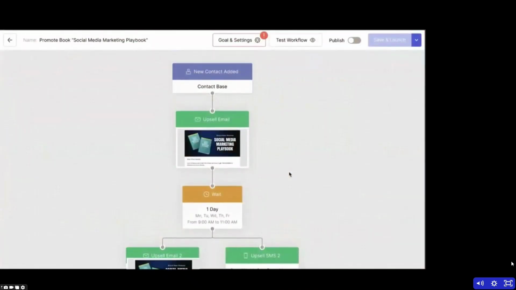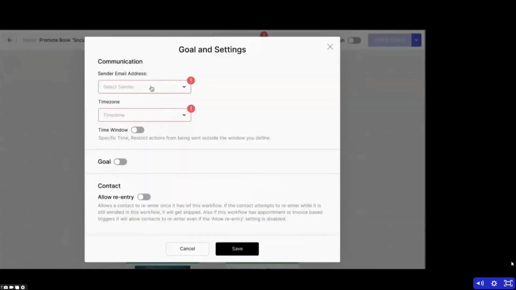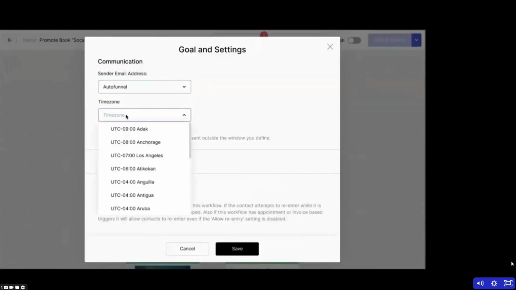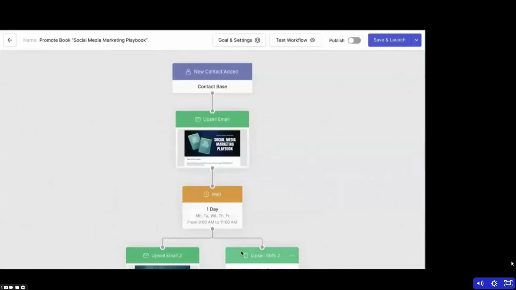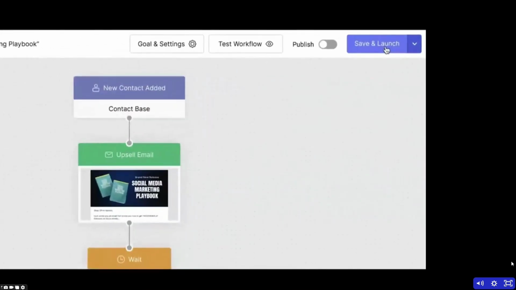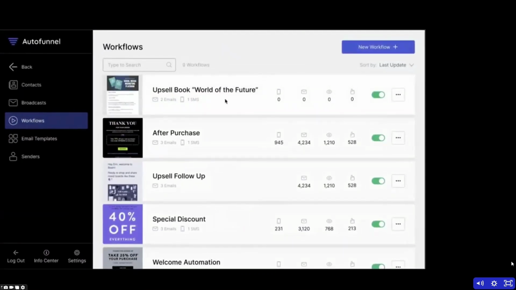You can add as many things as you want to your workflow or just let our system build it out for you. So I can say, you know what, I want to make sure this sends from AutoFunnel. We're going to do the Los Angeles time zone, and we can set up a goal if we wanted to and more. Once I'm done, I go up to save and launch. And it's that simple. Now my text and email campaign is out there right now generating sales in 2 seconds. So this has never been done before, not with AI. And we're really excited about that product.